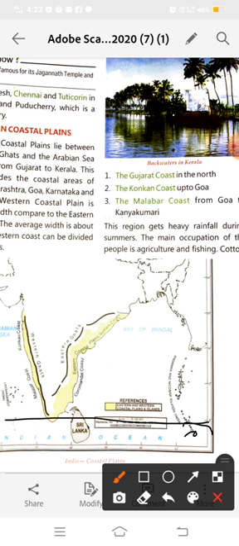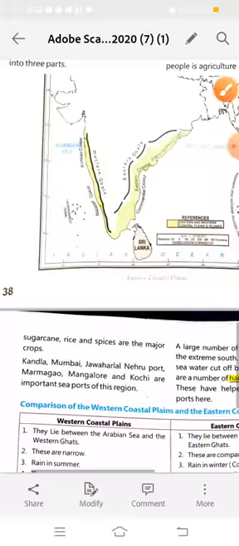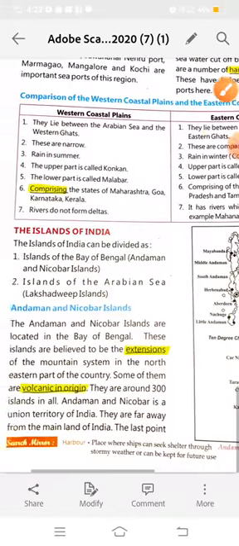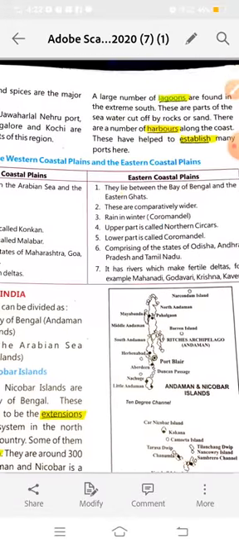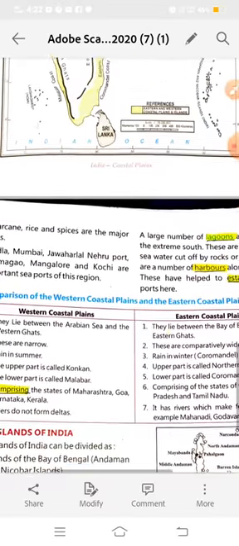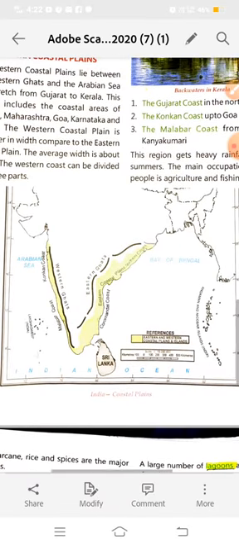Okay everyone, so now we will read about the Kala Pani. It is also given in your textbook. During the British rule, Indian prisoners were kept in the Cellular Jail. Why is Andaman and Nicobar Island known as the Kala Pani?